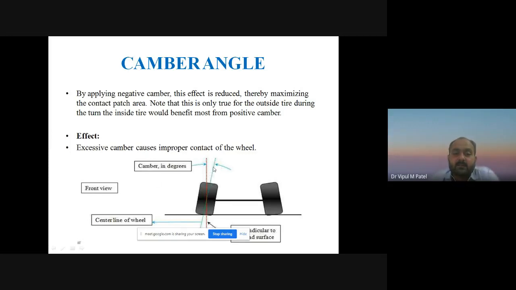This is a camber angle in degrees. This is a front view of the vehicle. This is a center line of the wheel. We can say that, right?